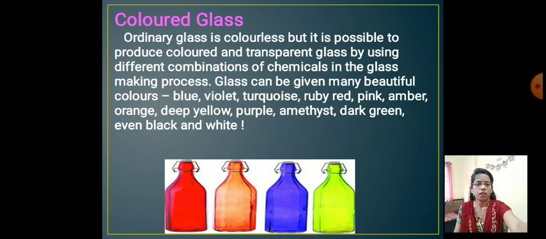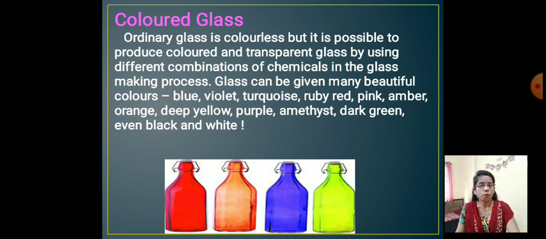See the next one. Colored glass. Ordinary glass is colorless, but it is possible to produce colored and transparent glass by using different combinations of chemicals in the glass making process. Glass can be given many beautiful colors: blue, violet, turquoise, ruby red, pink, umber, orange, deep yellow, purple, amethyst, dark green, even black and white also.